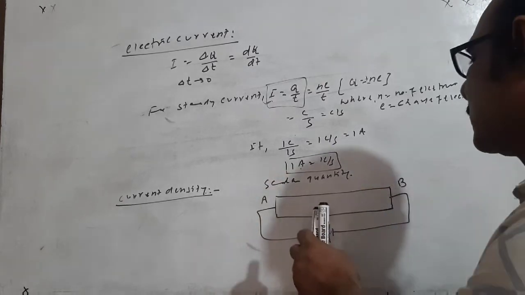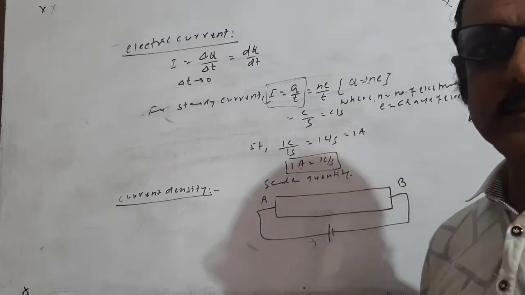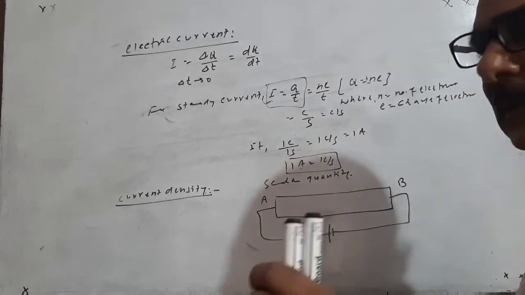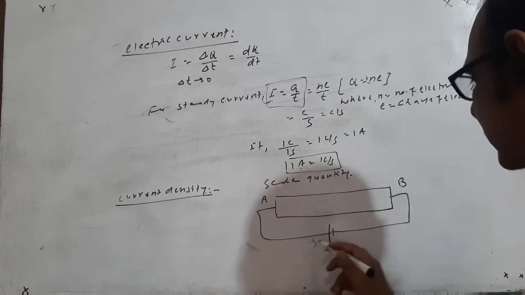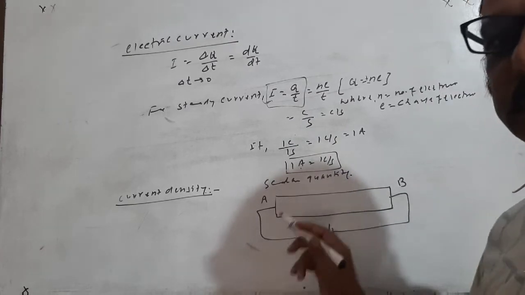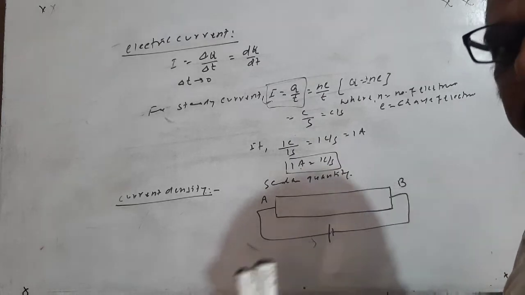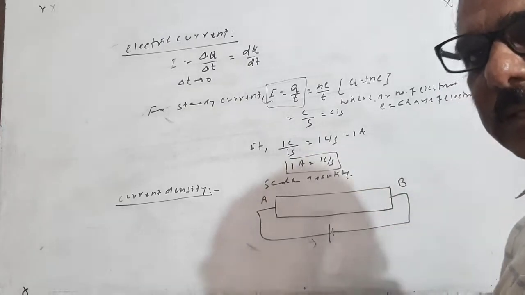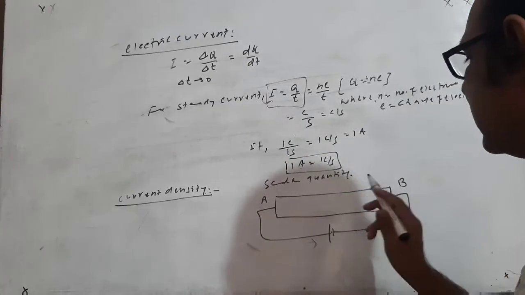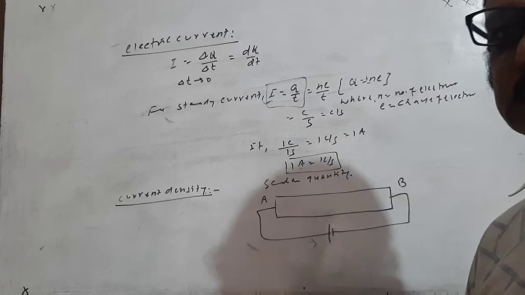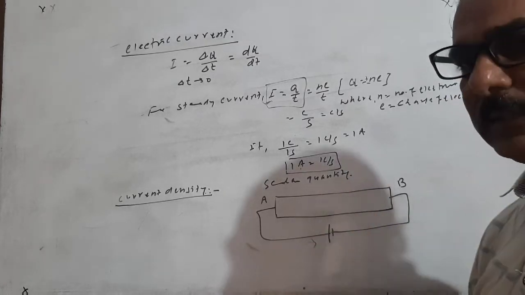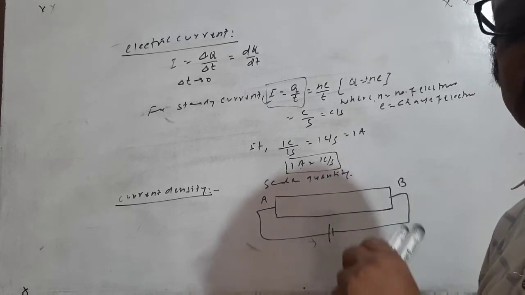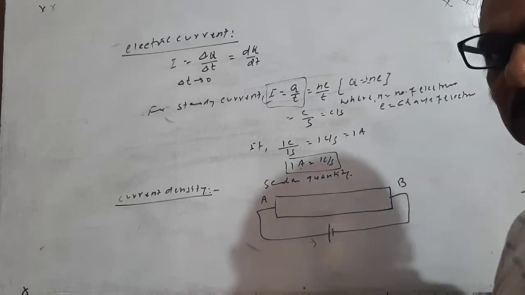So the motion of charges, the motion of the electrons inside the conductor, shows retardation, but the constant field is applied across it. Due to frequent collisions of the free electrons inside the lattice with the residual atoms, the positive lattice, at last the average velocity is acquired by the charge or the electron.